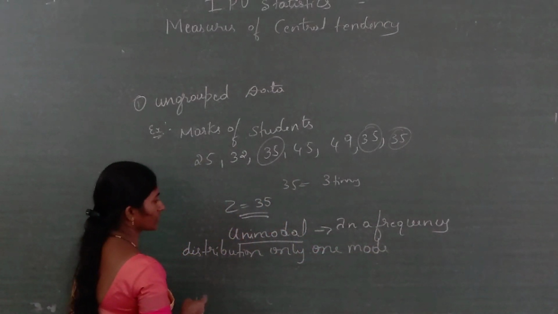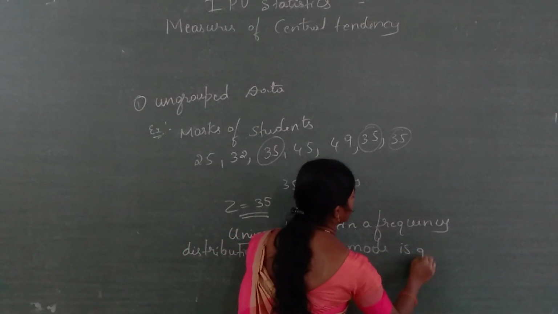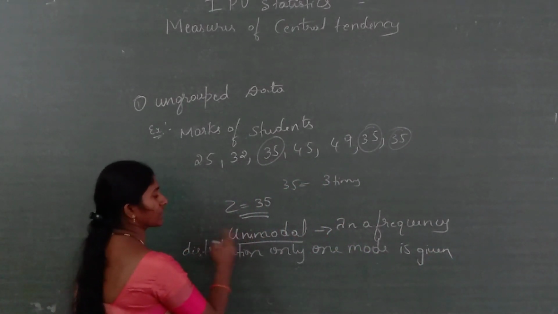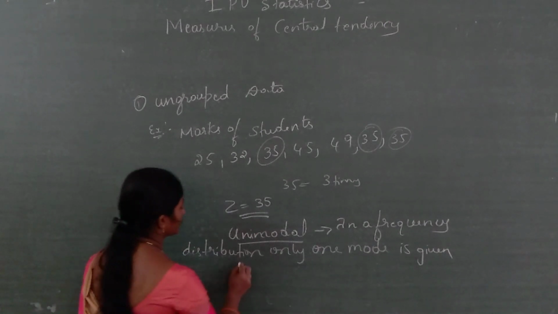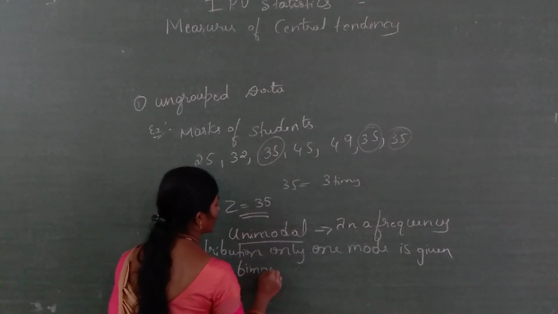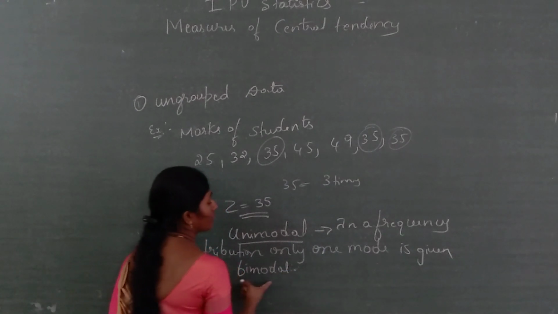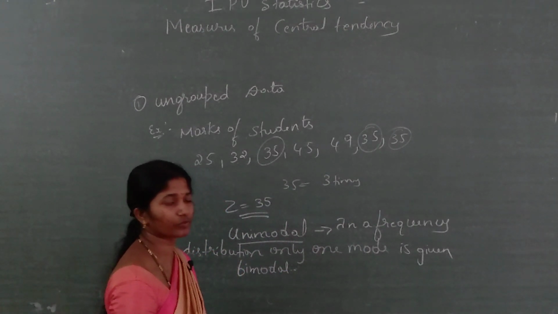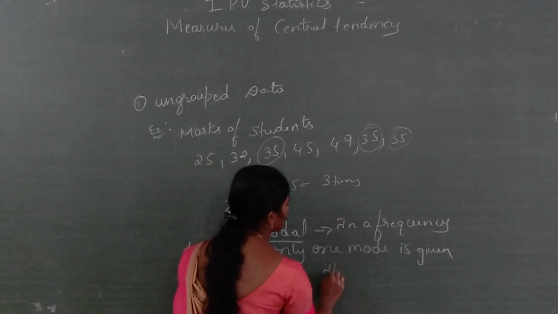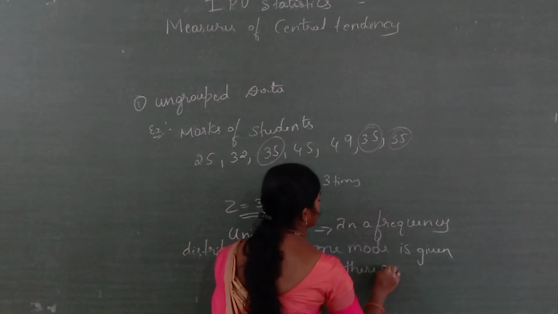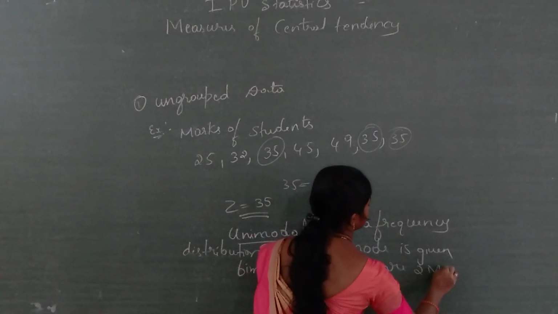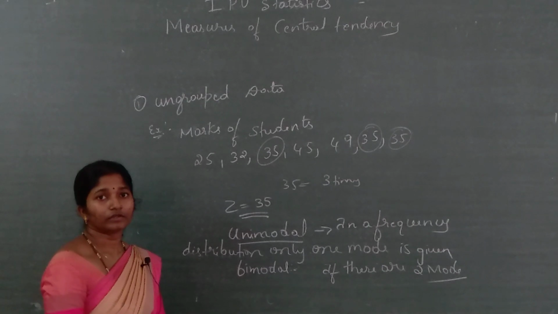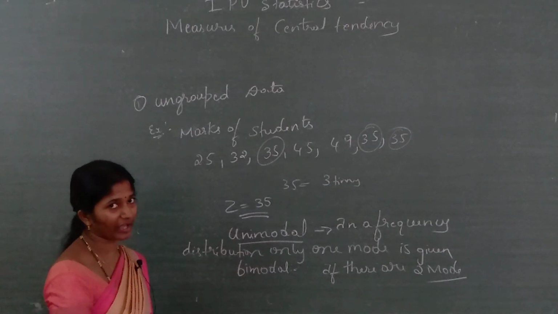If there is only one mode, it is called unimodal. Another one is bimodal. What do we mean by bimodal? Bimodal means that in a frequency distribution, if there are two modes, then it is called bimodal.